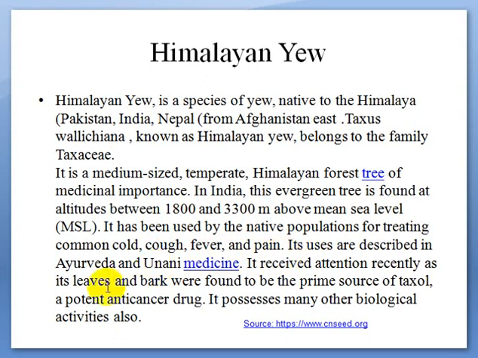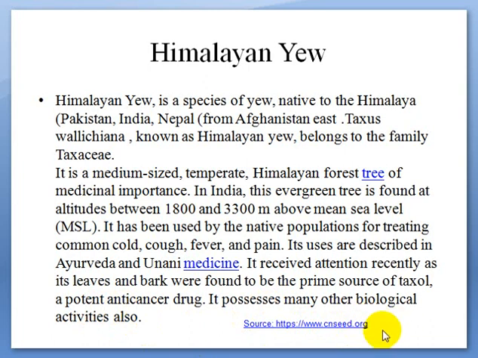Its uses are described in the Ayurveda. Ayurveda is actually the Indian system of traditional medicines, along with Unani medicines. As I have already mentioned earlier, it received attention recently as its leaves and bark particularly were found to be the prime source of taxol, which is an anti-cancer phytocompound, and it possesses many other biological activities also.